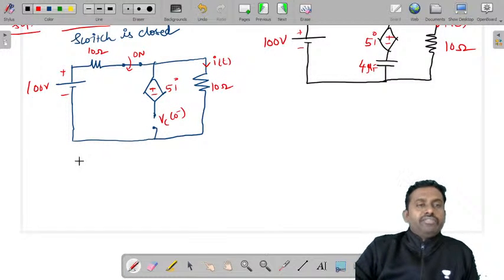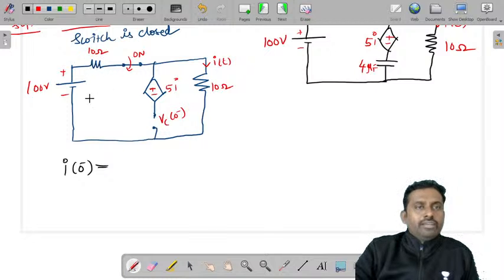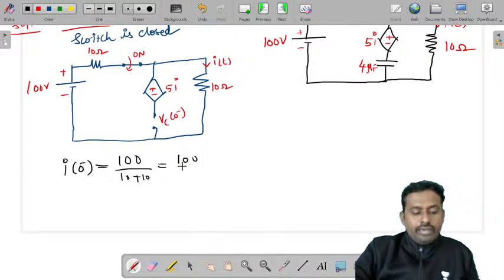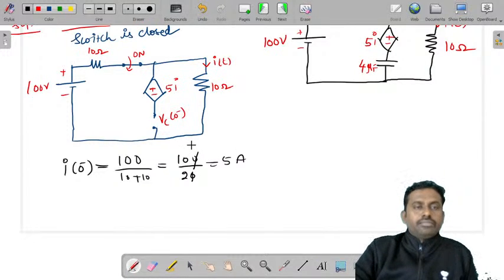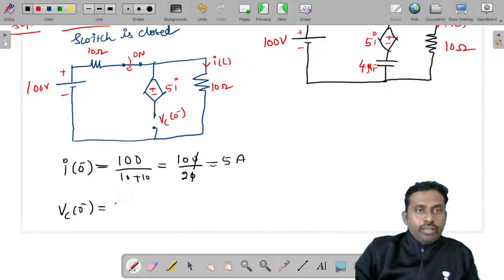So let's try to write first what is I of 0 minus. What is I of 0 minus? I of 0 minus is the current that is flowing in this circuit. So it is V by R, 100 by R. What is the resistance? Two resistors are present. So it is 100 by 10 plus 10, 100 by 20. You'll get 5 amperes. Now let's try to find what is VC of 0 minus, the voltage across the capacitor.